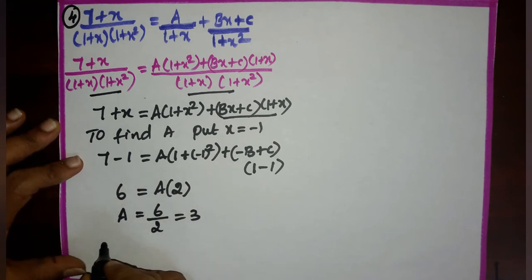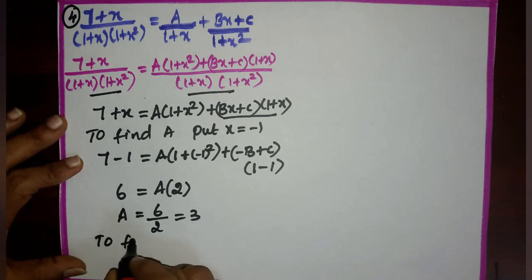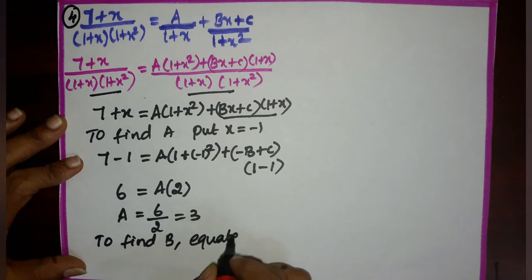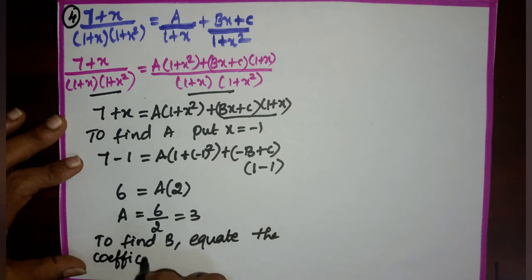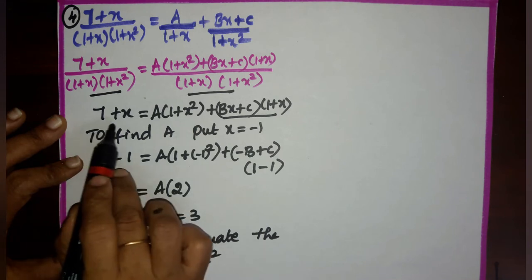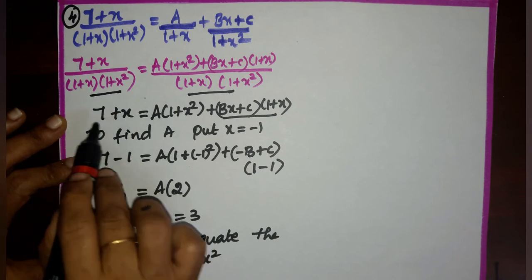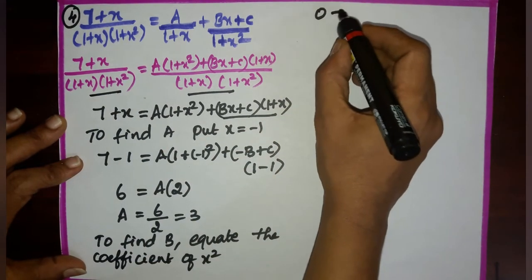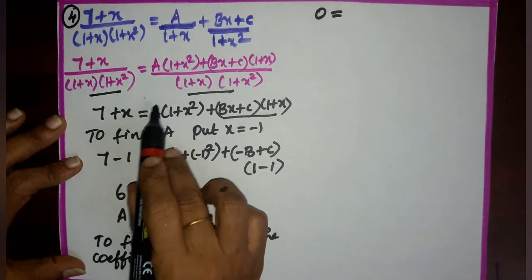Next I am going to find b. To find b, equate the coefficient of x square. In the left hand side, we are not having coefficient of x square. So, we will get 0, which is equal to, first term a into x square.